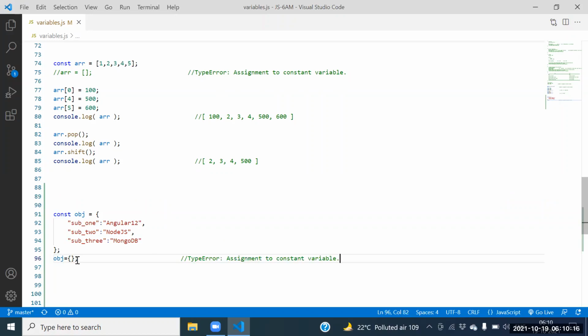But can I modify the independent data? Yes, I can modify independent data. How?